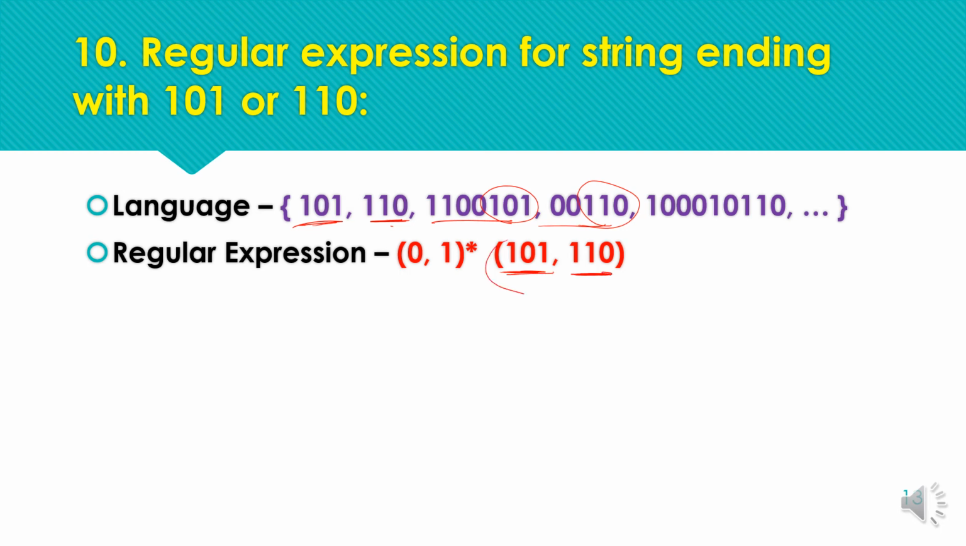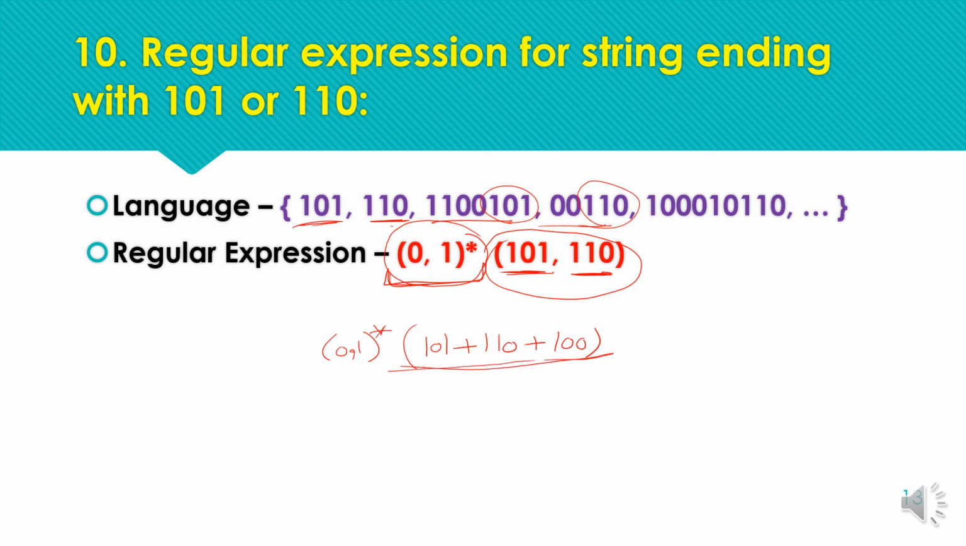And before this ending pattern, we can have any combination of zeros and 1, and like previous examples, any combination is represented with (0,1) star. Okay, so if we have more than one ending constraint, like the string ending with 101 or 110 or 100, the regular expression will be like this: (0,1) star, followed by the ending pattern, which can be any of these patterns: 101, 110 or 100, and before that ending pattern we can have any combination of zeros and 1.